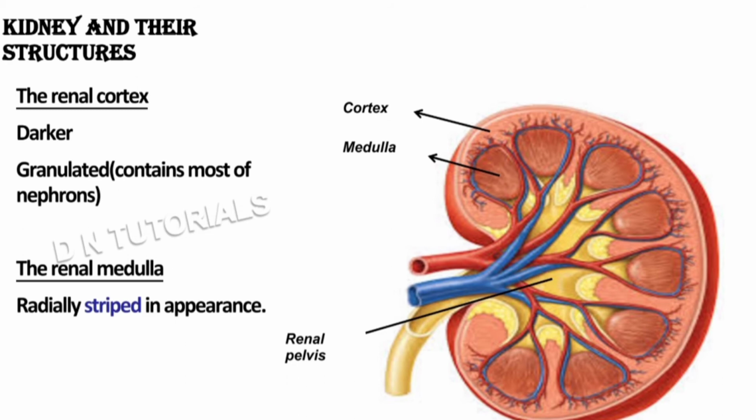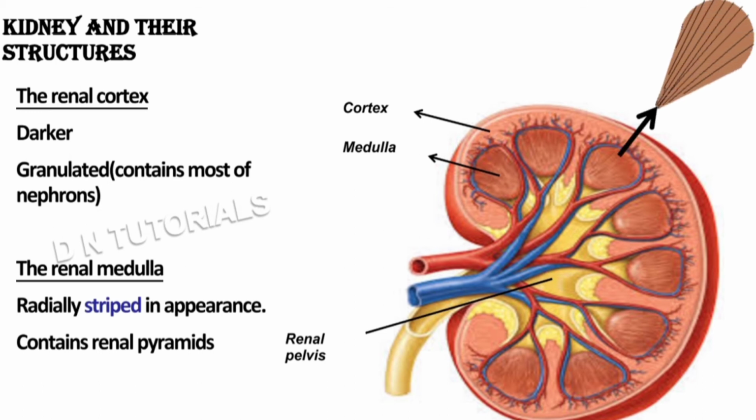The renal medulla has conical pyramids, which are called renal pyramids, and the apex or the tip of each pyramid is called a renal papilla, which projects into the pelvis of the kidney.